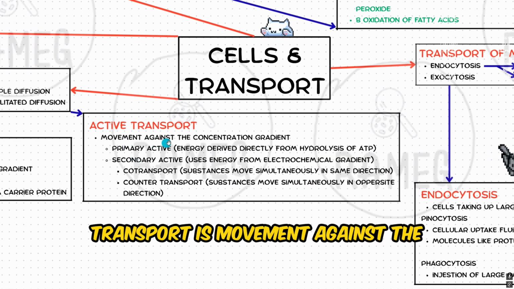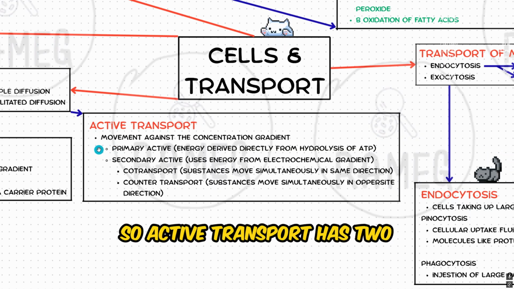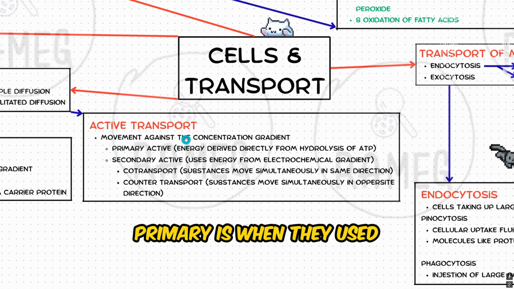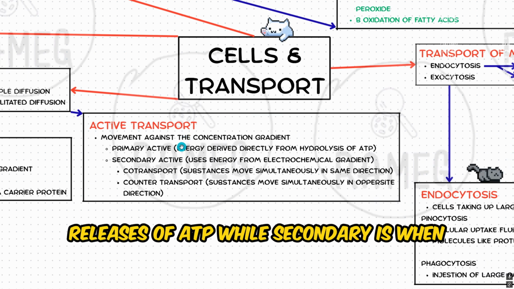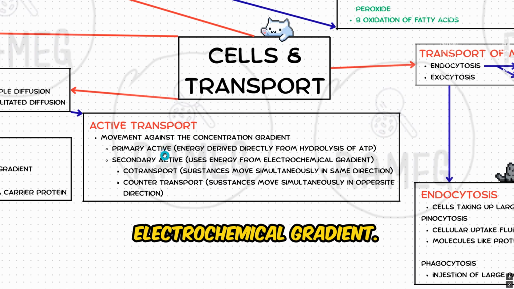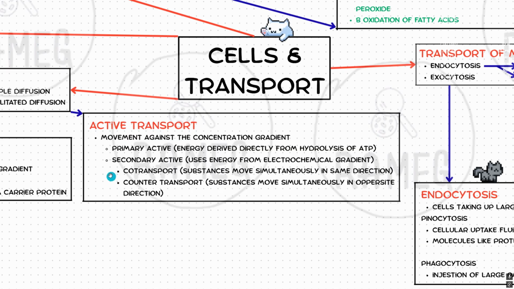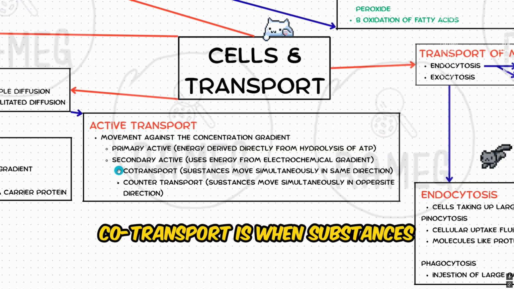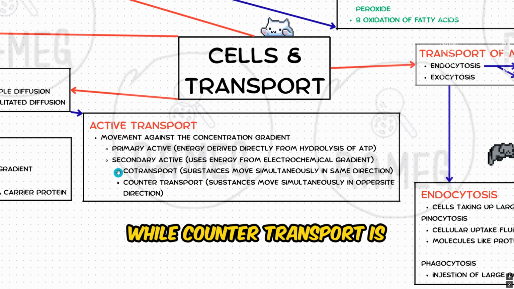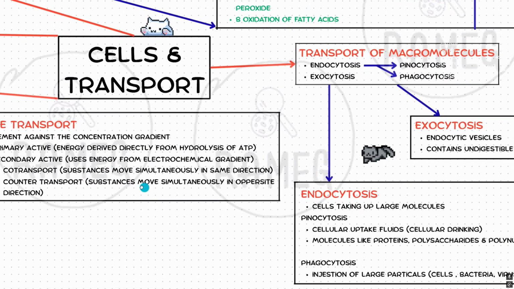Active transport is movement against the concentration gradient. Since it's going against, they require energy. So active transport has two types, that is primary and secondary. Primary is when they use energy directly from hydrolysis of ATP, while secondary is when they use energy from electrochemical gradient. Secondary has two types. One is co-transport and counter-transport. Co-transport is when substances move simultaneously in the same direction, while counter-transport is when they move in the opposite directions, like one forward, one back.